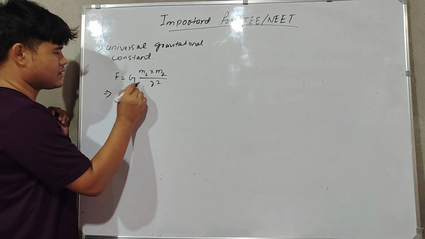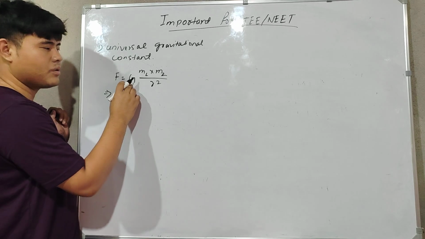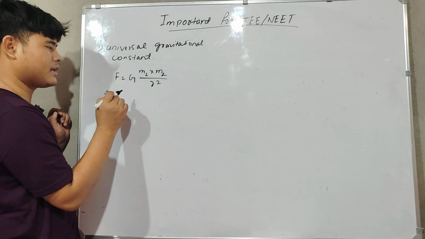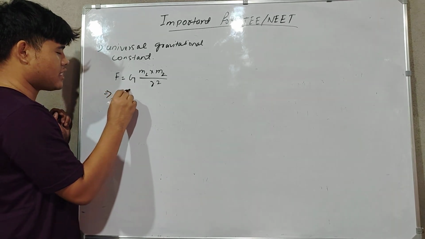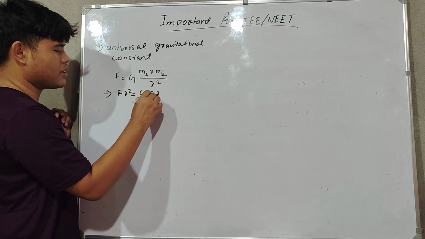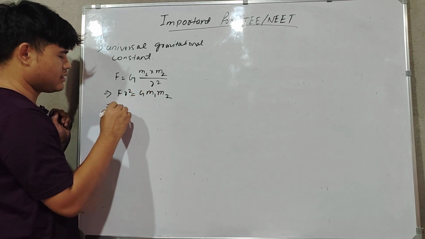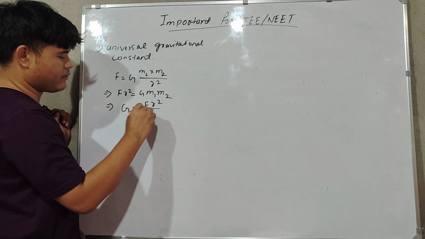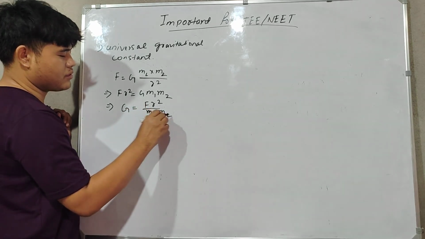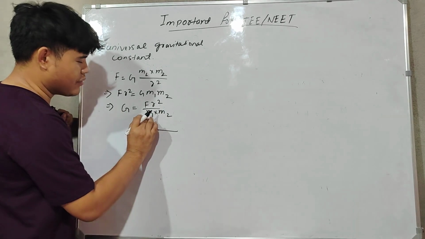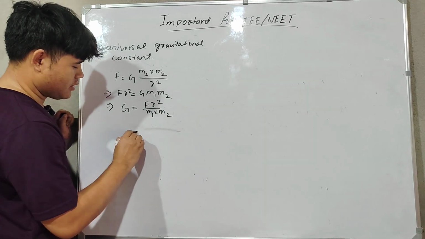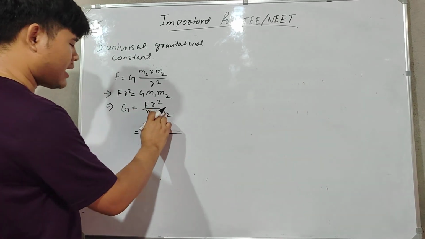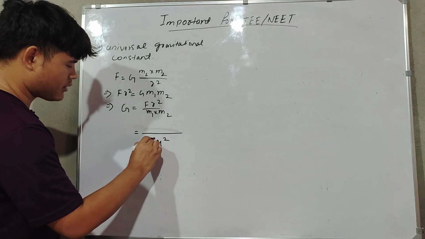So now we have to find the dimension of this gravitational constant. What will it be? G, we have to take on the left side, and all the other terms we have to move to the other side. So G r square is equal to F, it will be G m1 m2, so m1 and m2 will come down. G will be F r square by m1 into m2. m1 and m2 both are masses, so it will be M square.